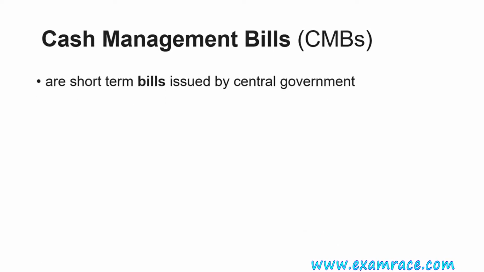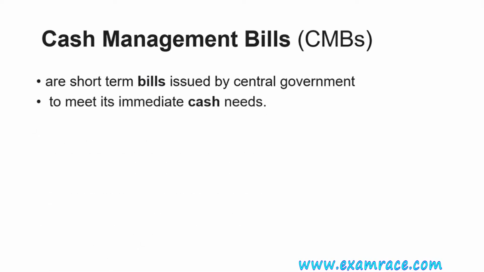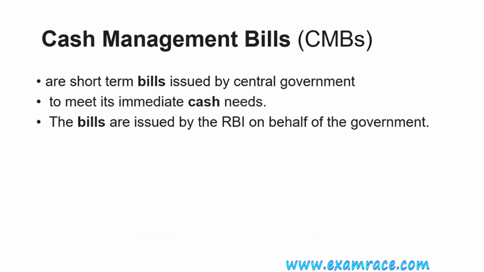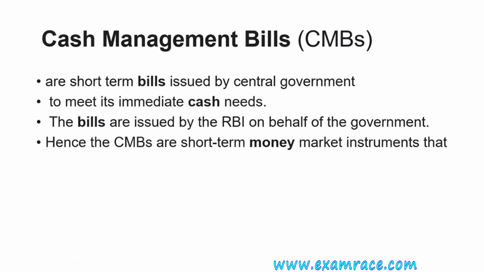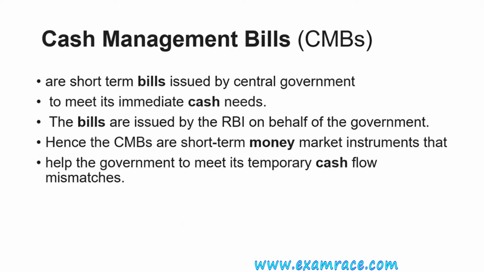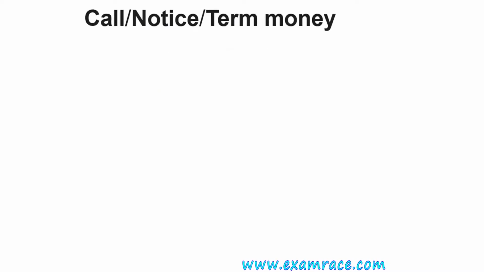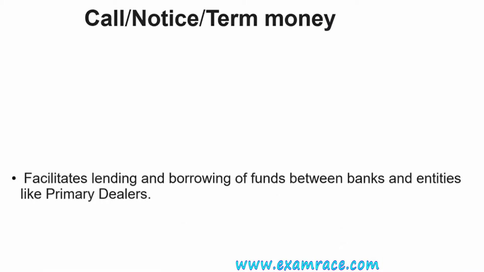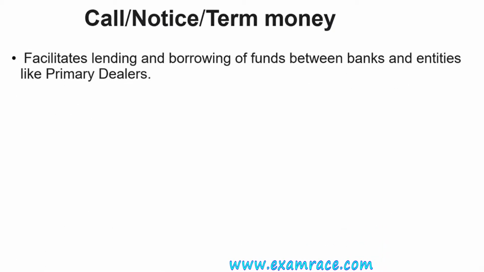These are again short-term bills issued by the central government, so it is also a government security as well, to meet the immediate cash needs and mismatches in the government's running. So cash management bills are used by the government. In India, RBI issues it on behalf of the government to meet the temporary cash flow mismatches. Next, we'll know about the types of money. We'll have call money, term money, and notice money.